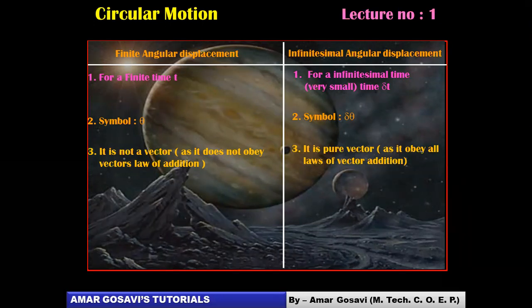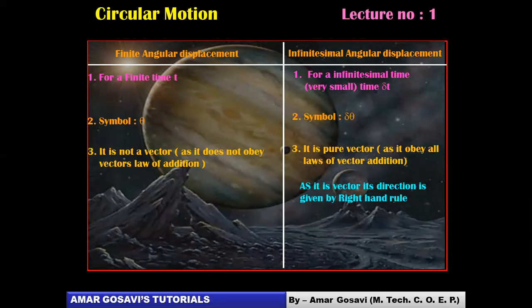Therefore, infinitesimal will be considered as a vector, whereas finite angular displacement won't be considered as a vector, friends. These are the minute differences which you should know. Obviously, the rule as per the direction is given by the right hand rule, which we have used in cross product, friends. If you all remember, make a note of it before we move ahead. So hopefully, you have understood the difference between finite angular displacement and infinitesimal angular displacement.